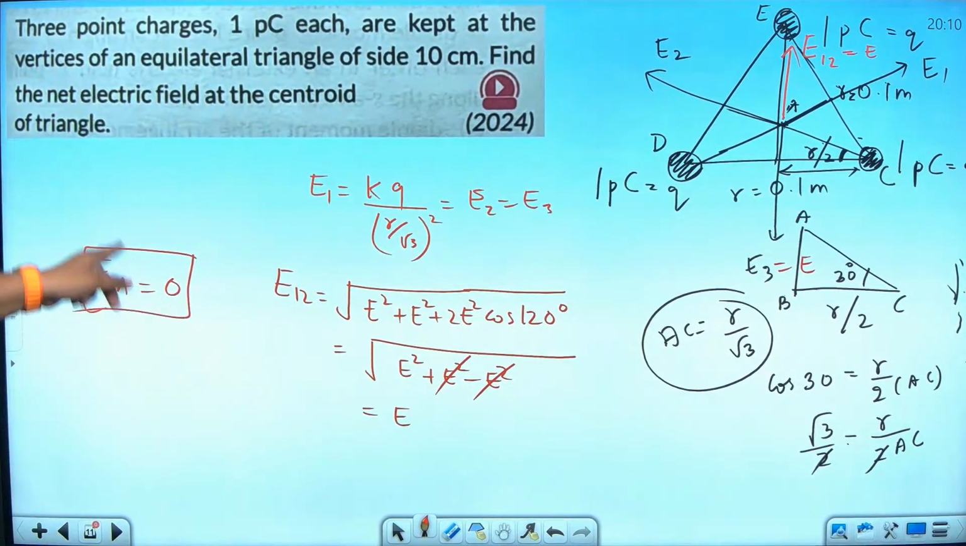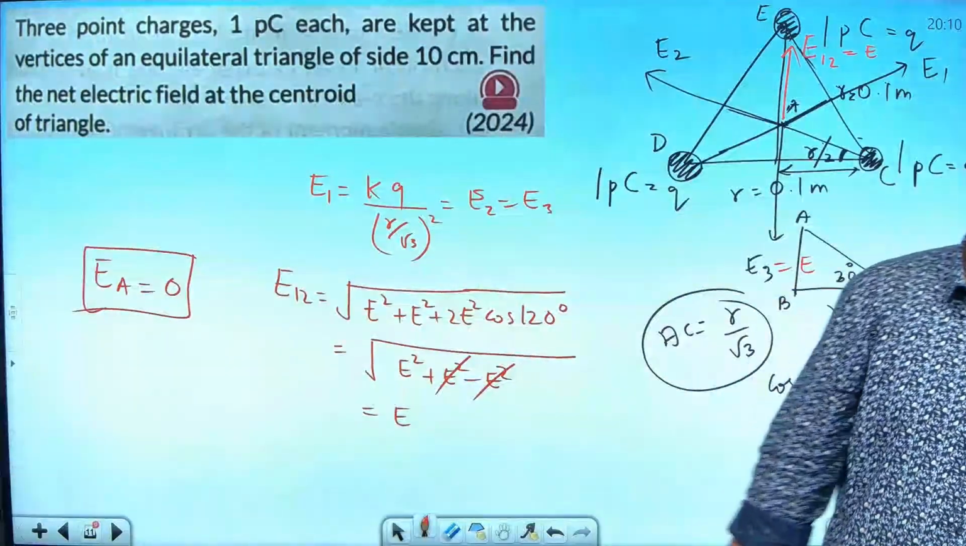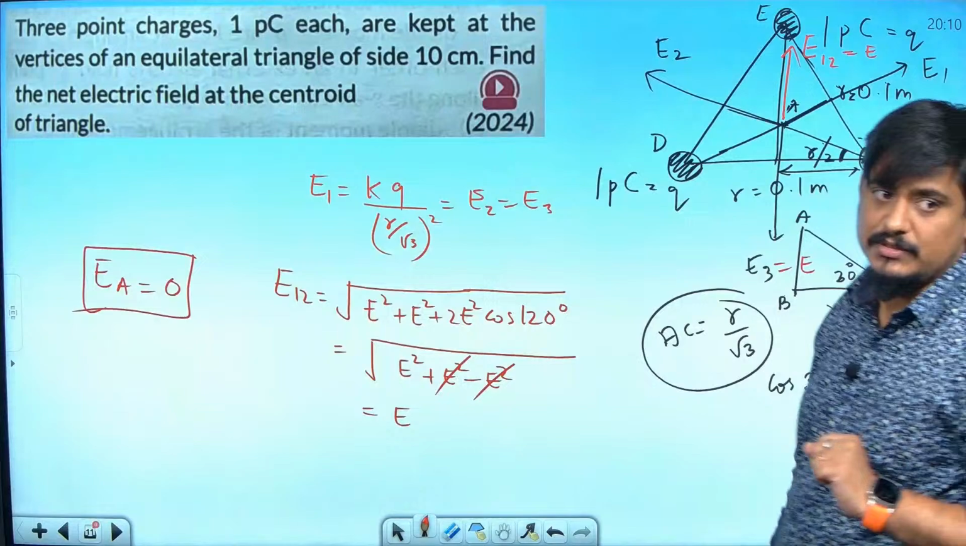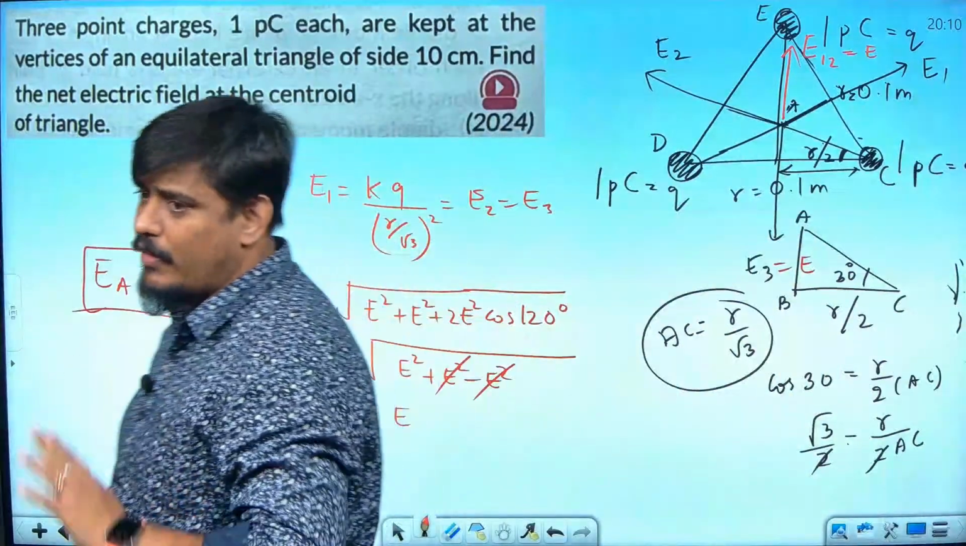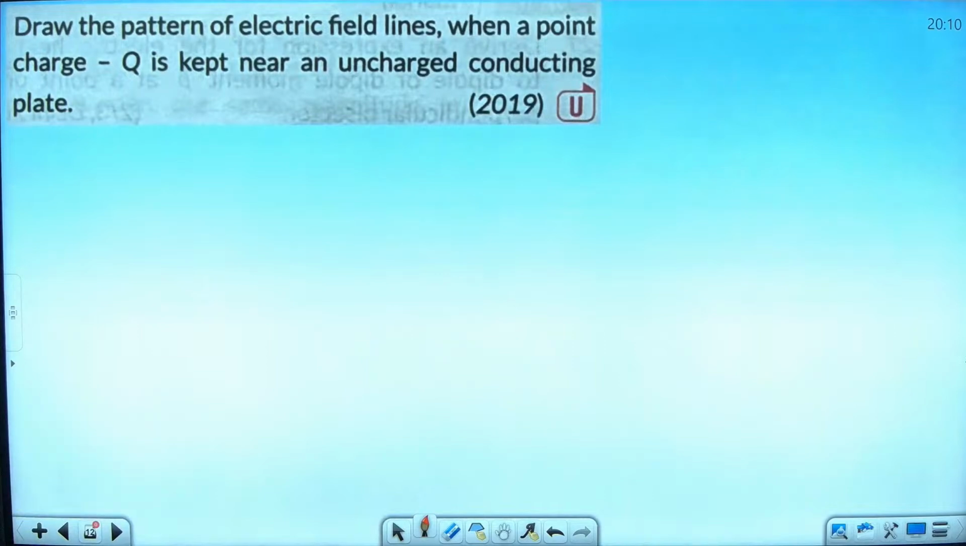But all this is a 3-mark question. If you don't write these steps, they will not give marks to you. Is it clear what I have done? Centroid based questions are coming in the board examination. And cos 120 is very common in physics, I have told you already. Shall I proceed further? I will share the PDF with you if you want to refer the notes. No problem in that. Next question.